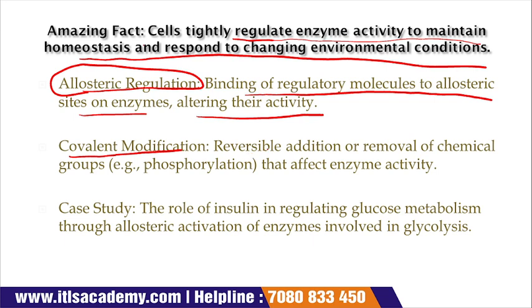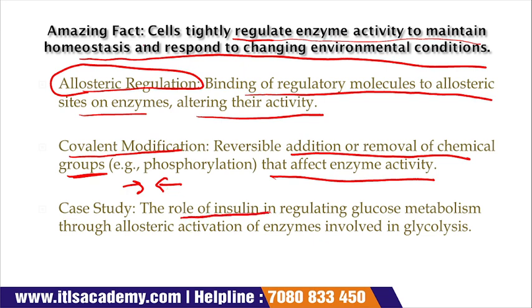Now second is covalent modification. Covalent modification means the addition or removal of a chemical group that affects enzyme activity. Suppose some groups may be added or removed from the enzyme, and this addition and removal of the chemical group alters the enzyme activity. Like a case study, the role of insulin in regulating glucose metabolism through allosteric activation of enzymes involved in glycolysis.